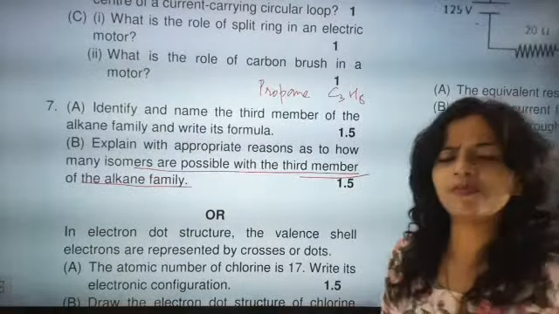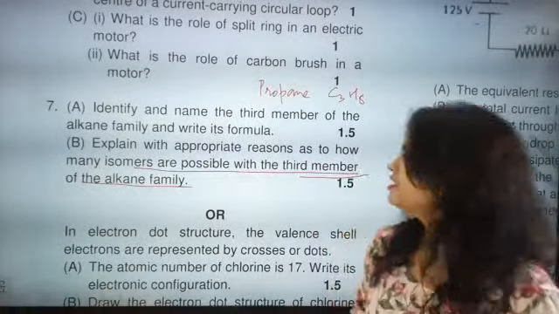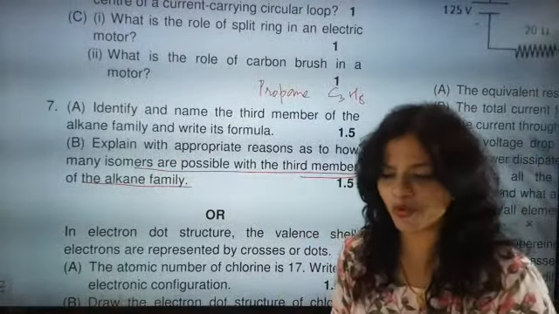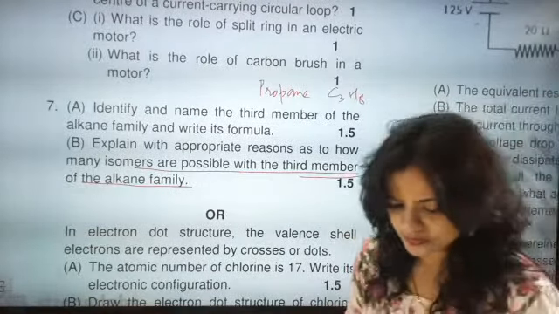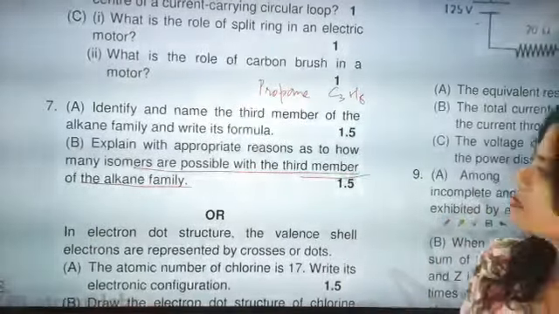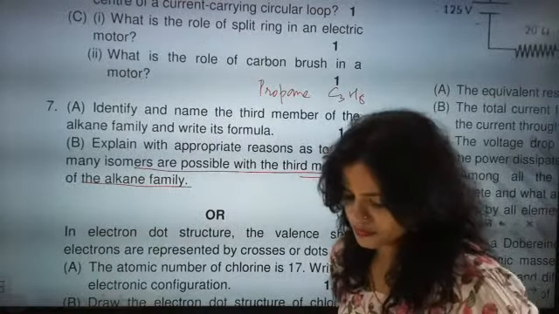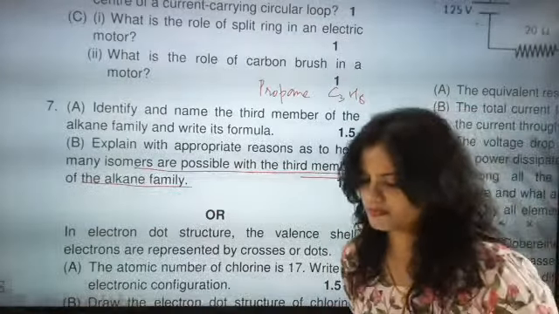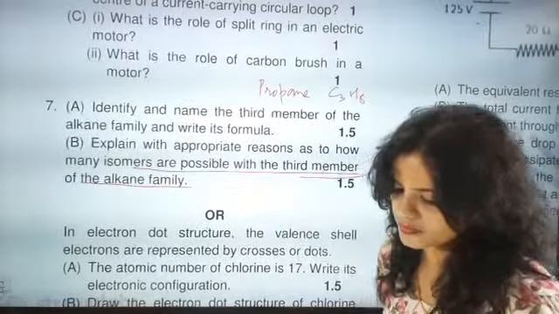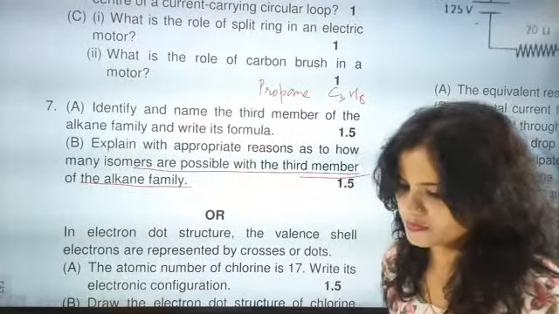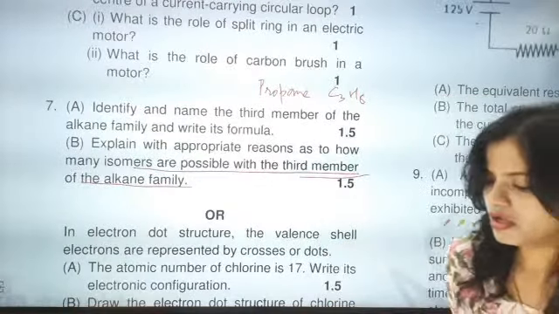Third member of alkane family, Boki. Third member of alkane family is propane. How many isomers possible for it? Come on. Thank you so much. No isomers.